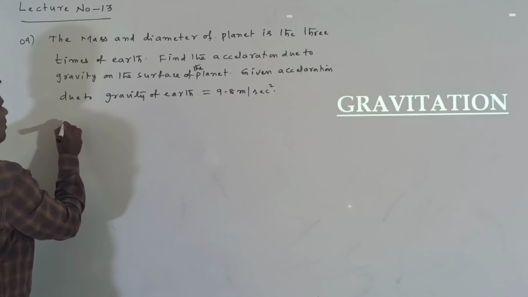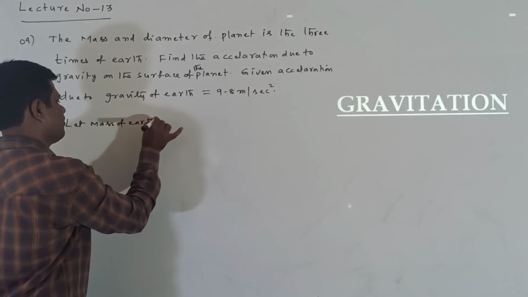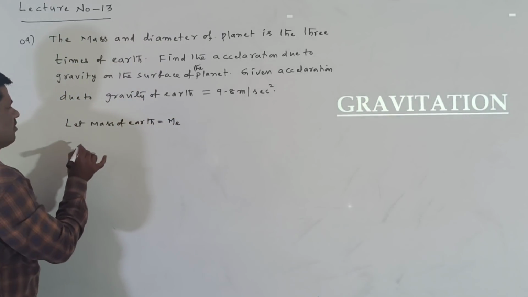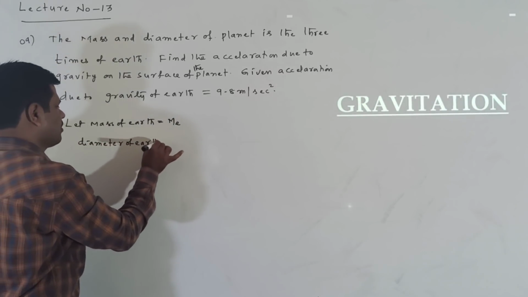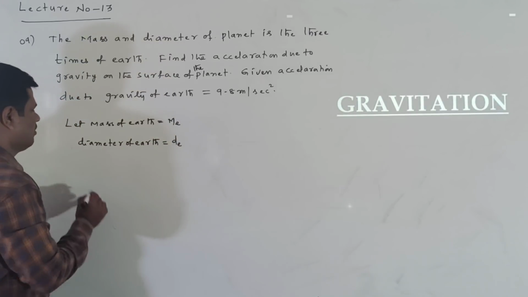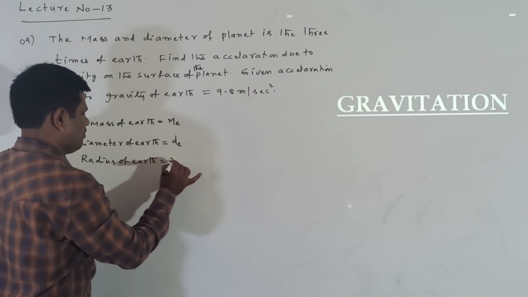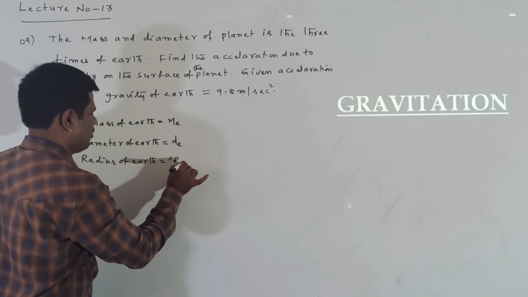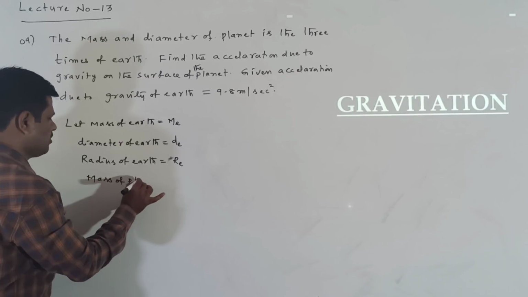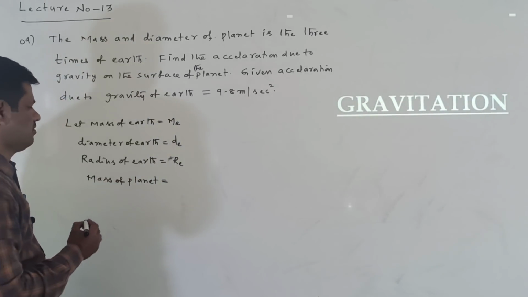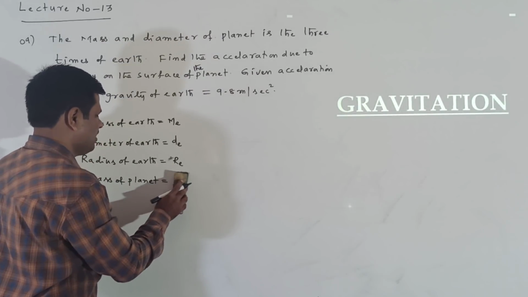Means here consider the mass of earth is equal to Me. Next, the diameter of earth De and the radius of earth Re we are considering. Similarly, the mass of the planet, that is Mp, P means planet here.